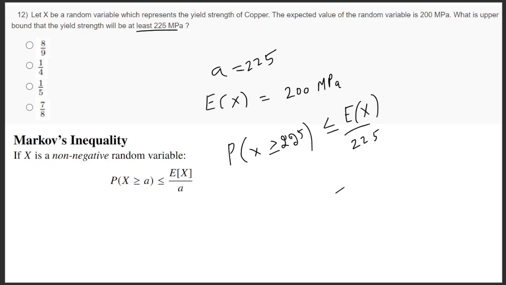We already know E of x is 200, so 200 by 225. This is using Markov's inequality. So the upper bound can be 8 by 9. So this is the answer. With this we are done with assignment 1.